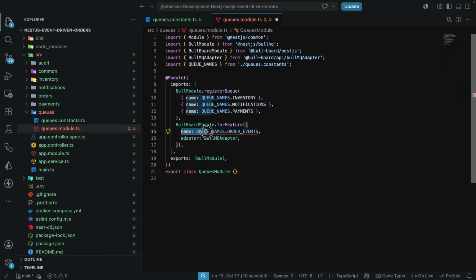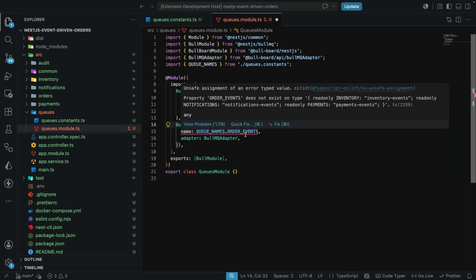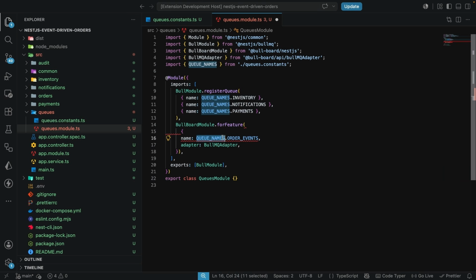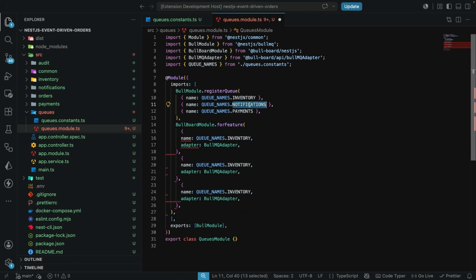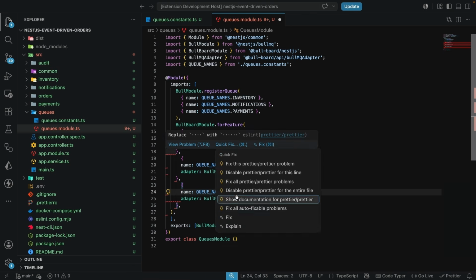And now we also have this error over here. Now the fix is the same. We're also going to individually pass this object where we're going to pass in the name. But the name is not going to be queue name dot, let's say, order events like this. This is going to be queue name dot inventory like this. And now the adapter is going to be the BullMQ adapter. So let's bring this down 2 more times so we can have the same for the notifications and also for the payment. So this just needs to change to notifications and this just needs to change to payments, and we need to fix the linting error that we have here.